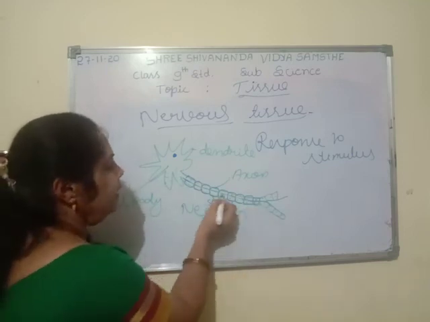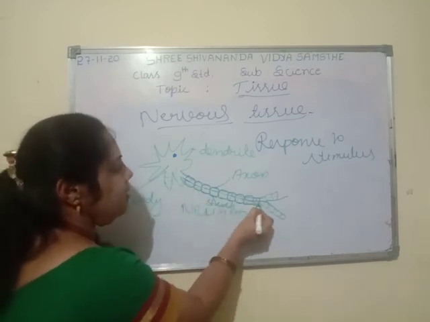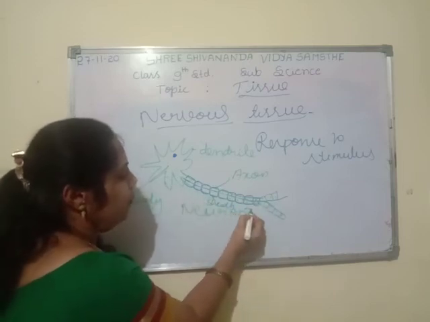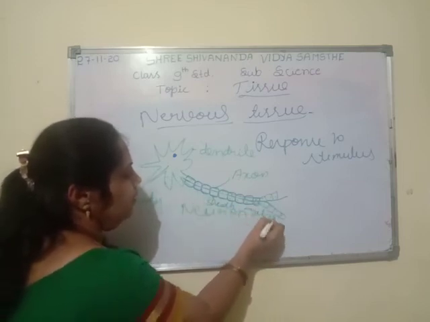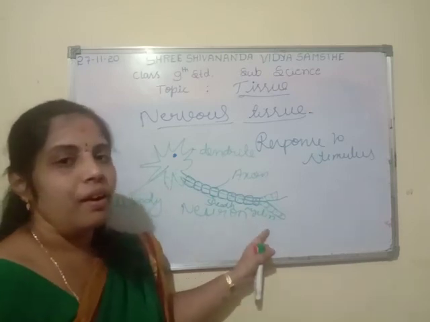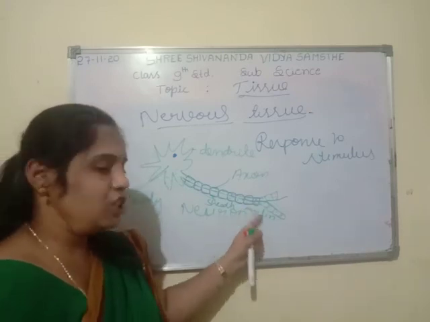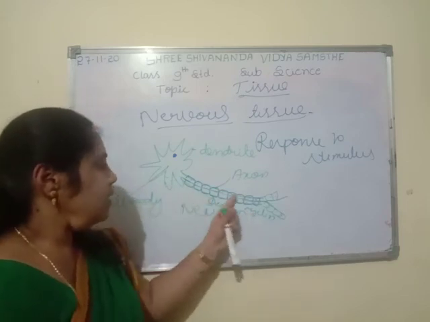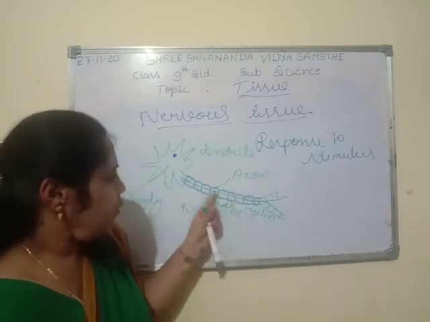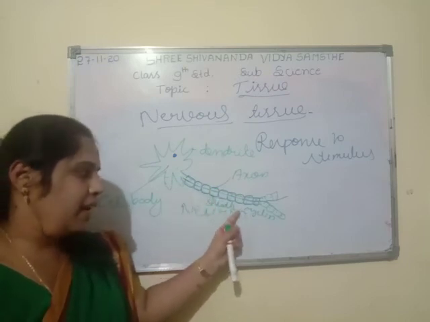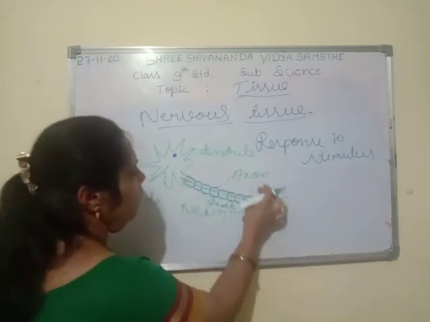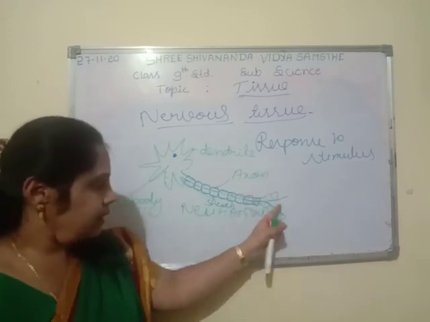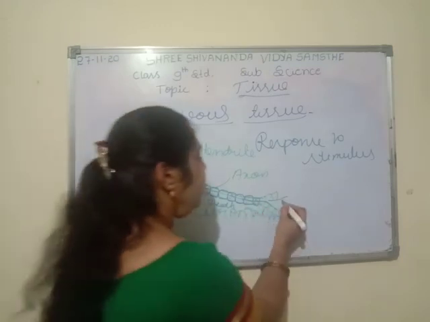So here the nerve fiber is there. This nerve fiber is protected by a sheath known as the myelin sheath, which is made up of fat. This myelin sheath is made up of what? Fat. This is a nerve fiber protected by the myelin sheath, and this whole part is known as the axon. Next it is continued by the nerve ending.